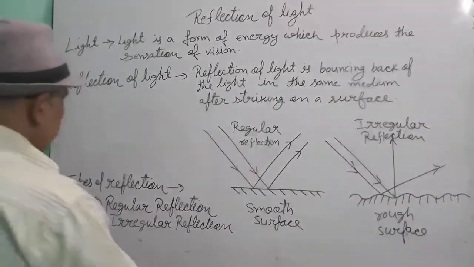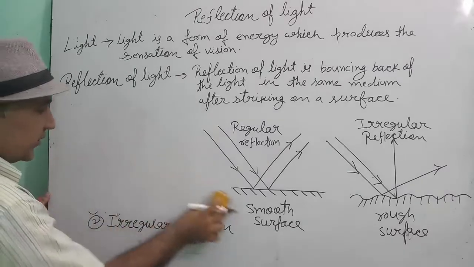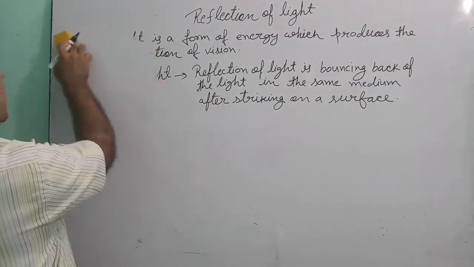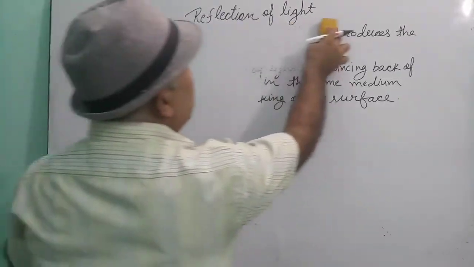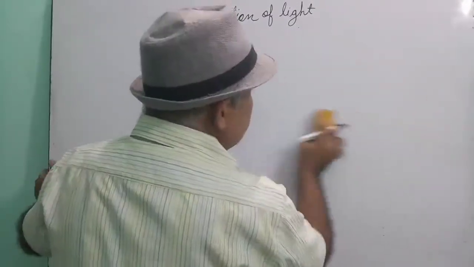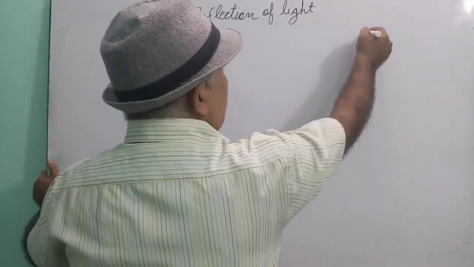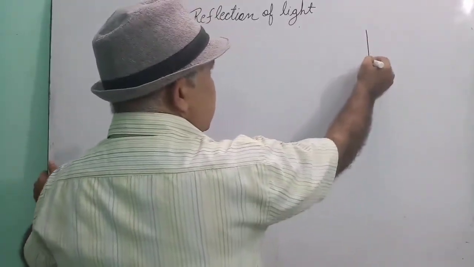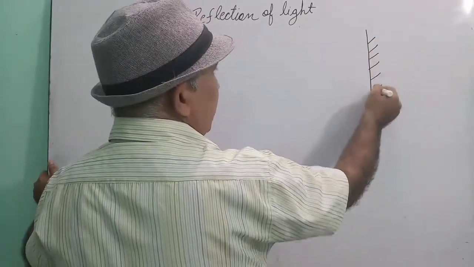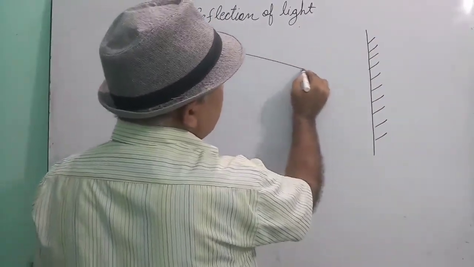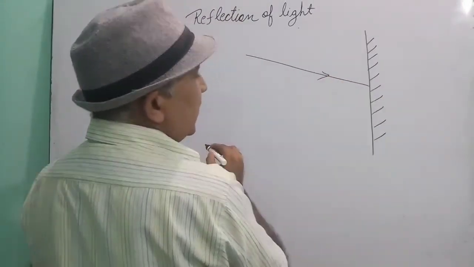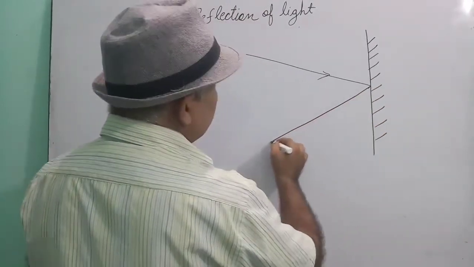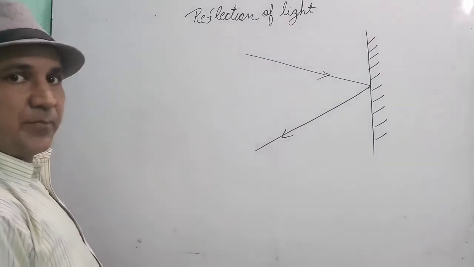Now, I am going to erase it. After learning regular reflection and irregular reflection, we will learn some terms related to reflection. What are the terms? See it carefully. Suppose this is the surface we are taking. On this surface, one ray is falling. After reflection, it will come back in the same medium.